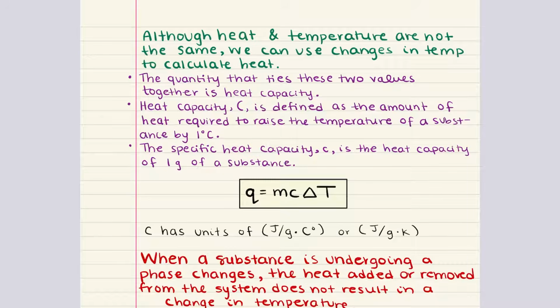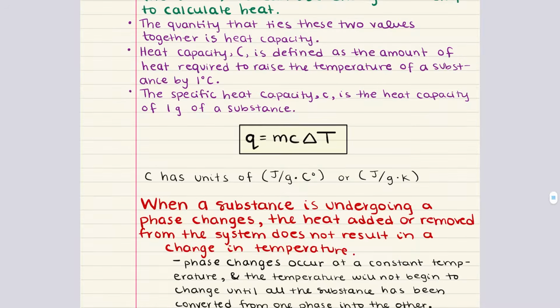Specific heat capacity refers to the heat capacity per gram of a substance. It's the amount of heat needed to raise the temperature of 1 gram of a substance by 1 degree Celsius or 1 Kelvin. Molar heat capacity, on the other hand, is the amount of heat required to raise the temperature of 1 mole of a substance by 1 degree Celsius or 1 Kelvin.